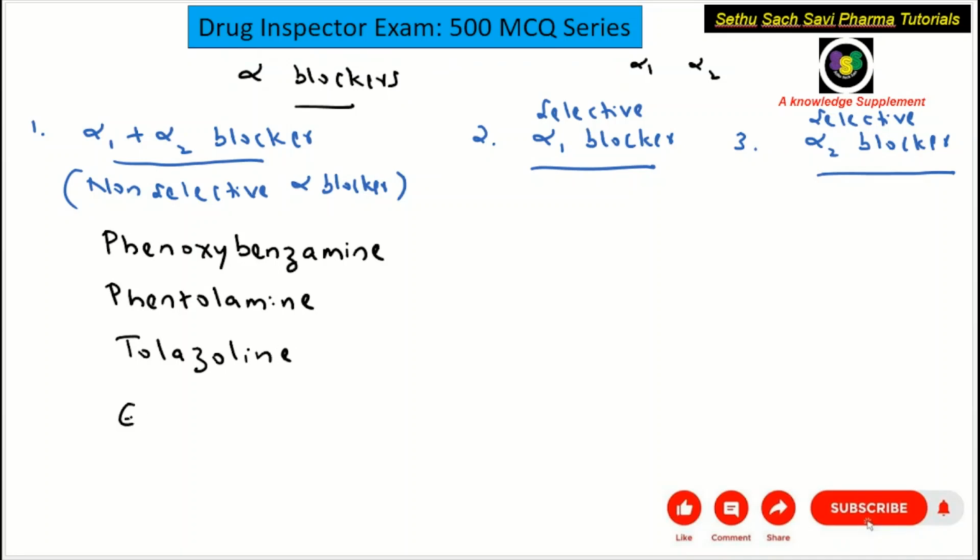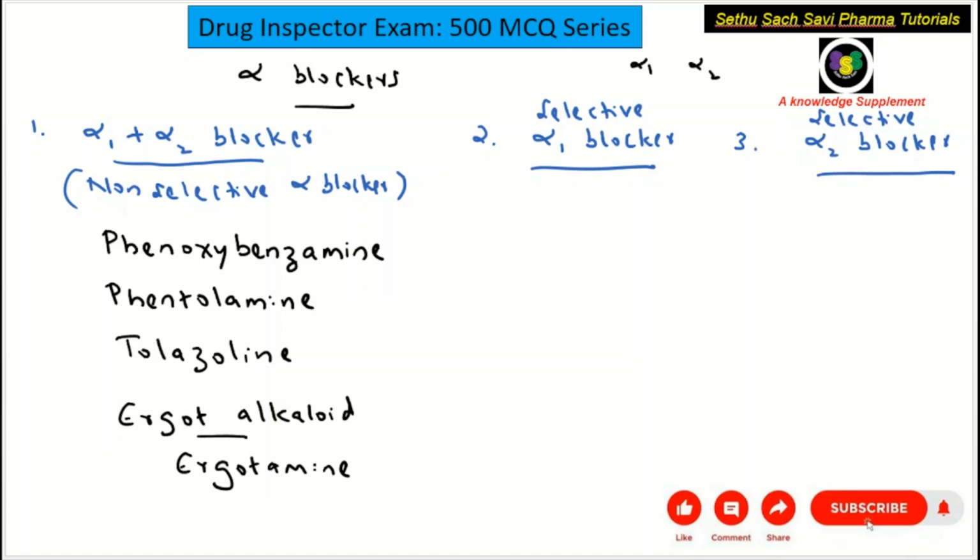Also, the ergot alkaloids belong to non-selective alpha blockers. The important example in ergot alkaloids is ergotamine. So phenoxybenzamine, phentolamine, tolazoline, and ergot alkaloids belong to the non-selective alpha blockers.